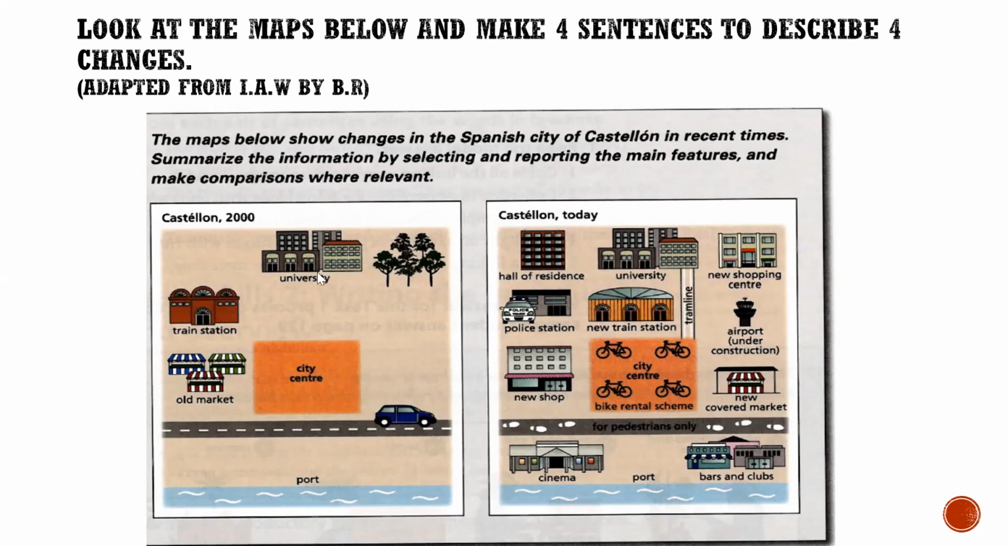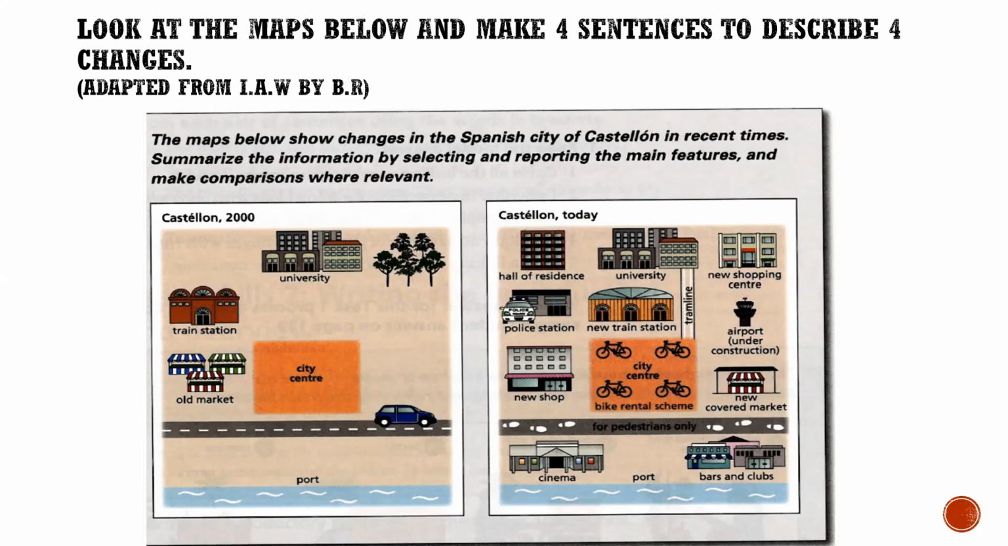Okay. So, however, the university has remained the same. Good. But while a green area in 2000 in the northern east, the northern east has been replaced by a new shopping center. That's great. Okay, so this is how you should go information by information and make a comparison.